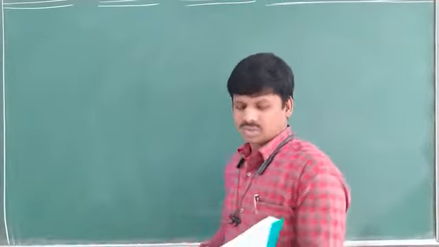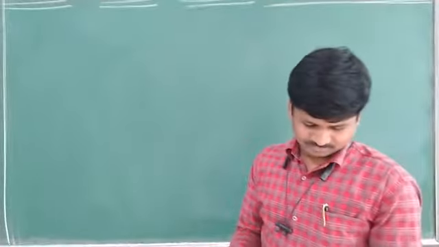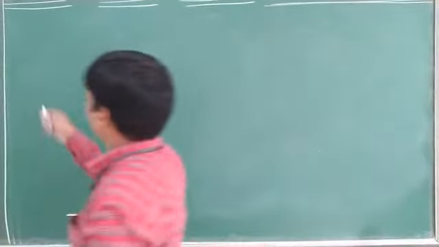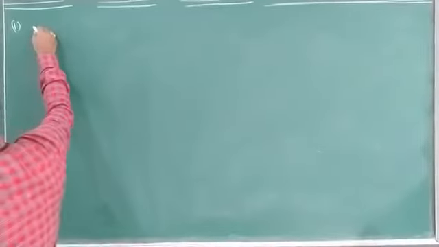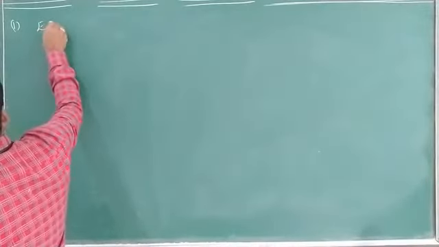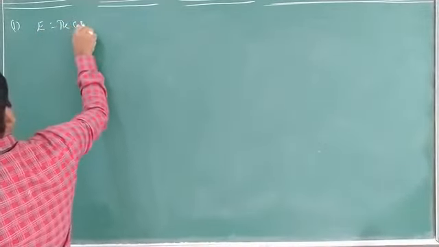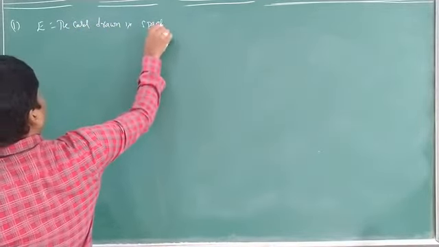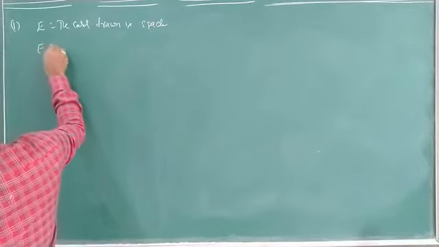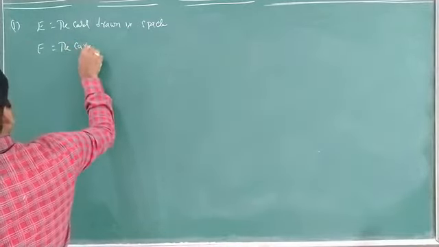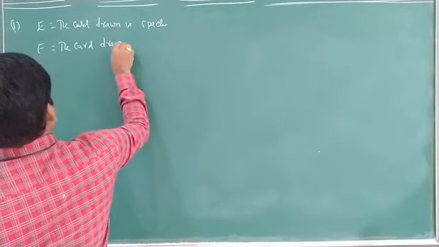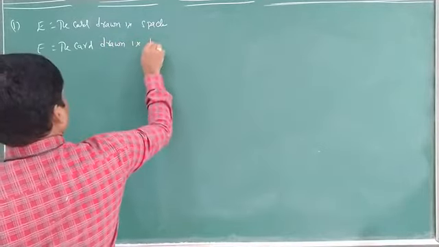Just see. What is the first question given here? E: the card drawn is spade. F is given: the card drawn is black.